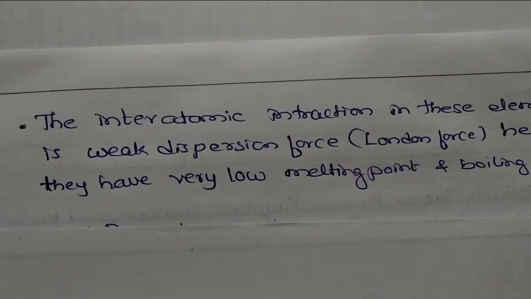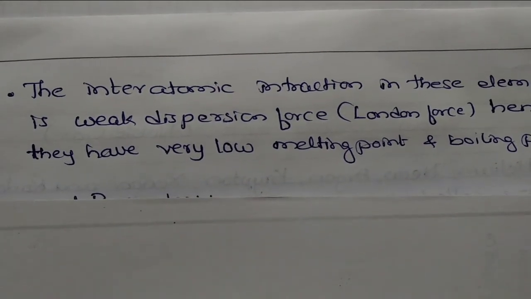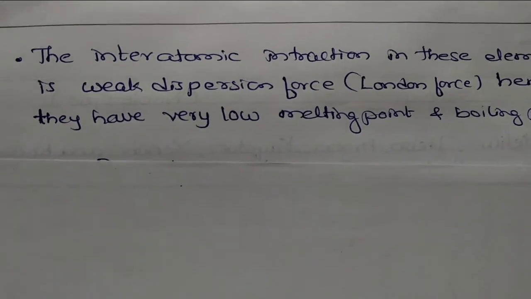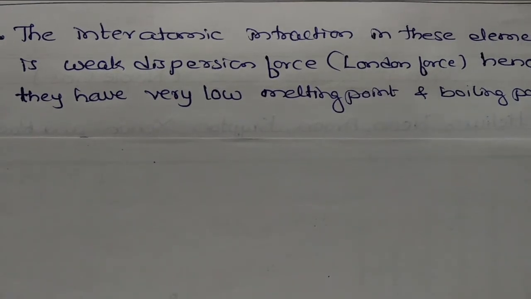The interatomic interaction in these elements is a weak dispersion force, that is London force, hence they have a very low melting point and boiling point. So next, what about their chemical properties?